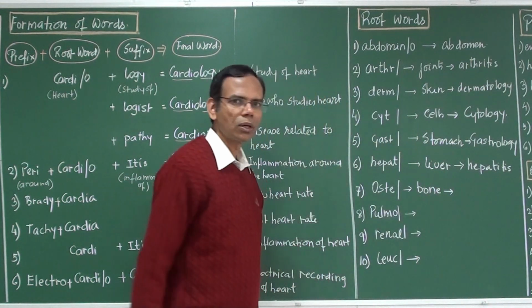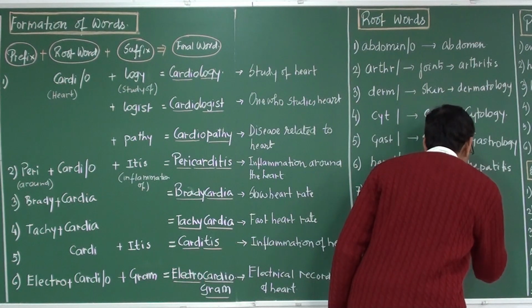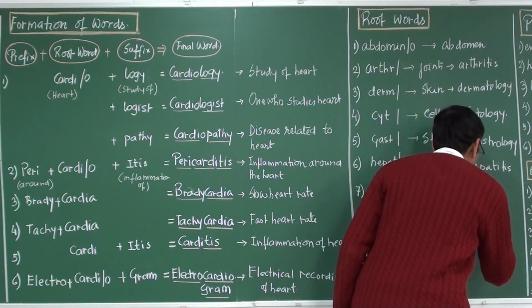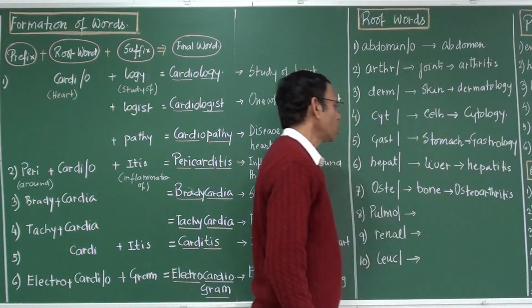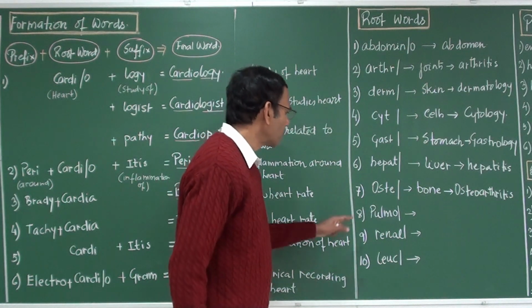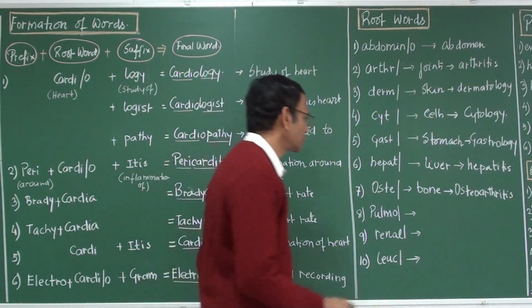Oste. Oste means bone. Related word is osteoarthritis. Very popular. Pulmo. Pulmo means lungs.